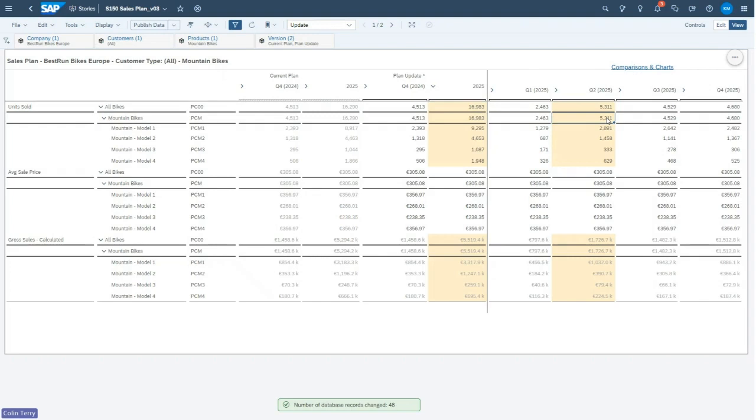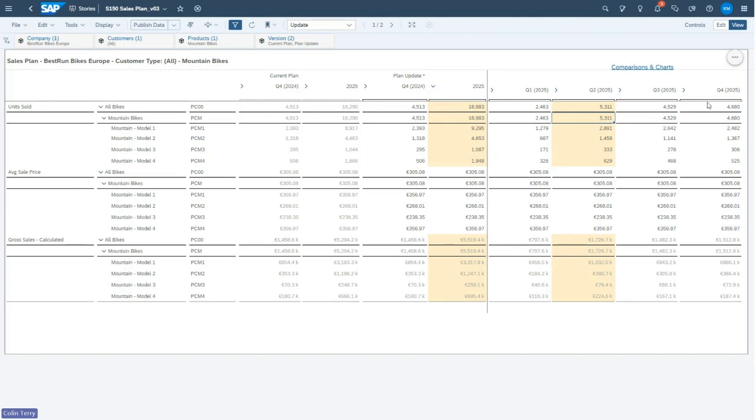And we can see in yellow what's changed. So that total figure has been increased by 15% and then driven down using the proportions of the current units sold to then update the individual range of mountain bike models below that. It's also done it because we did it at Q2 level, you push that down to the individual months as well. And you can see it recalculated as soon as I did that.